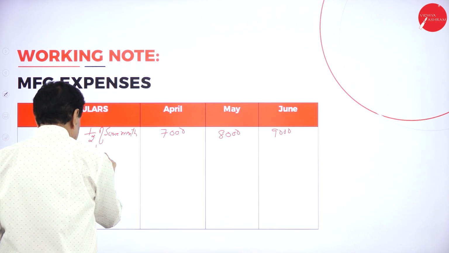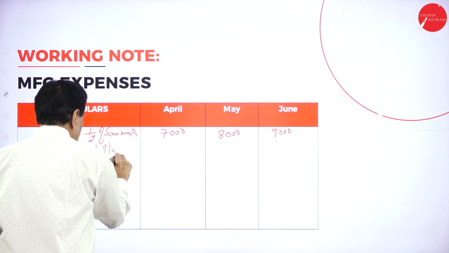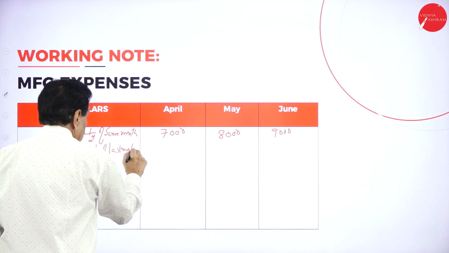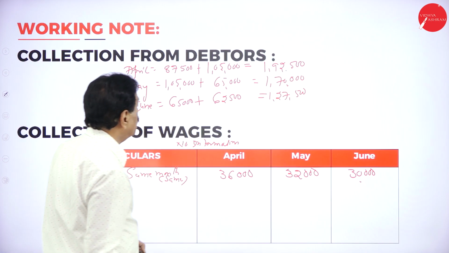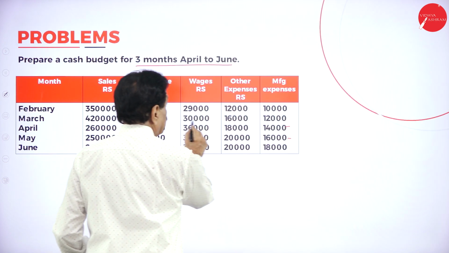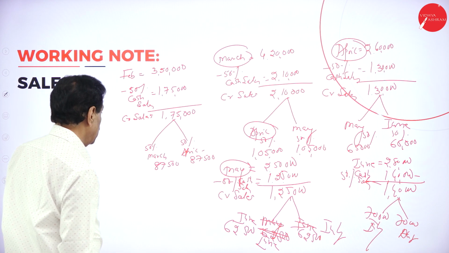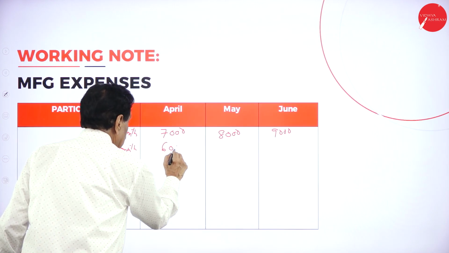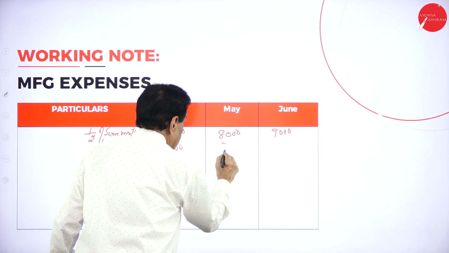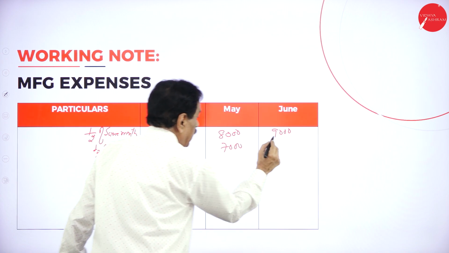Half of last month, March manufacturing expenses 12,000, half means 6,000. This 7,000, this 8,000.